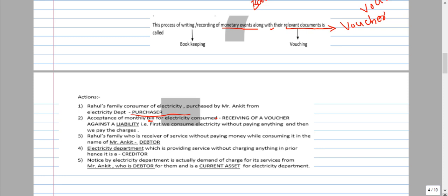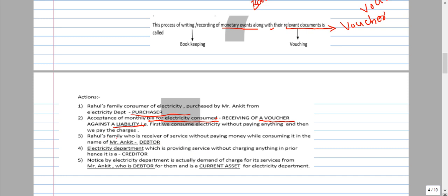Okay, next one: acceptance of monthly bill for electricity consumed. Ankit's family consumed the electricity and they are receiving the electricity bill. That is receiving a voucher. That voucher we are receiving against a liability. Liability, a new word we have heard here. Liability means what? We are liable to make the payment to somebody. Here Ankit's father consumed the electricity without paying anything, and then he pays the charges. We are liable to make the payment to some other people. That term is called liability.